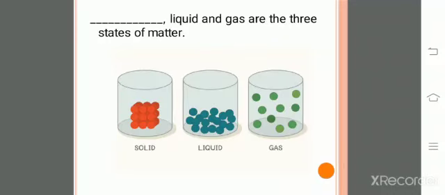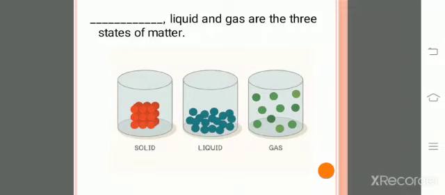Next: dash, liquid and gas are the three states of matter. Let's take the example of water. Water is matter, fine. When water is in the simple form, as we put it in a glass, it is in a liquid form. But when we heat the water in a pan on a flame, vapors arise, if you have noticed.